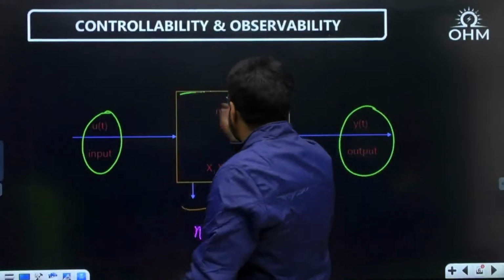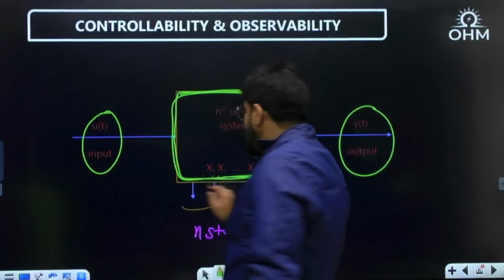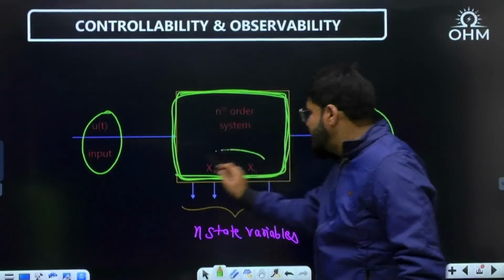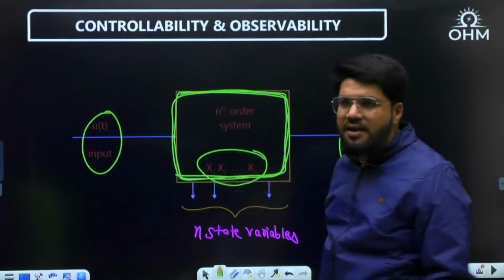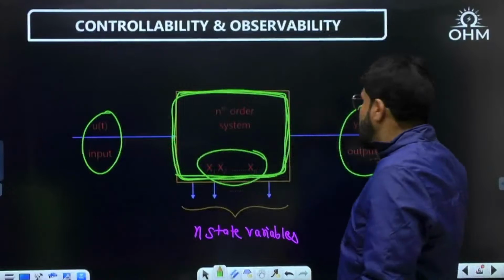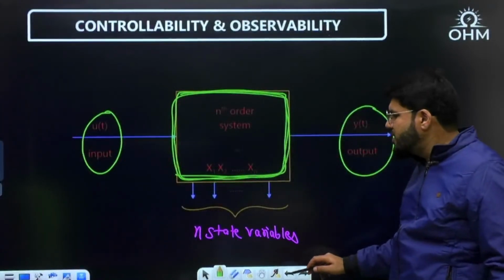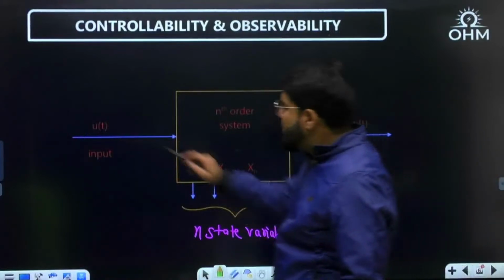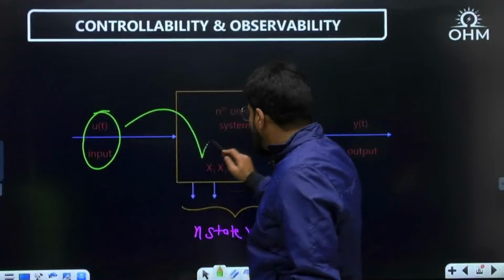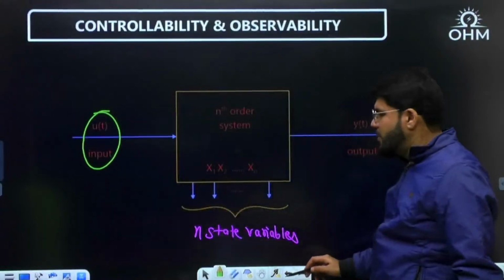Now, suppose the system has been designed and packed in a black box. An nth order system has been designed and packed in a box. It has n state variables x1 to xn. So what can a user do? The user can apply some input and measure some particular output. So if by applying a particular input you are able to control all the state variables of the system, then the system is said to be controllable.